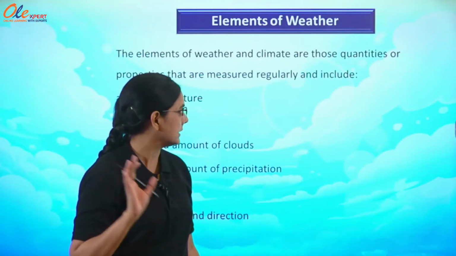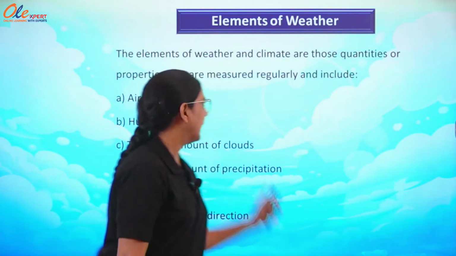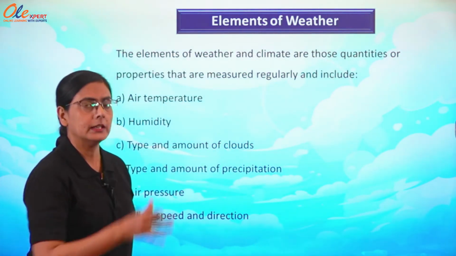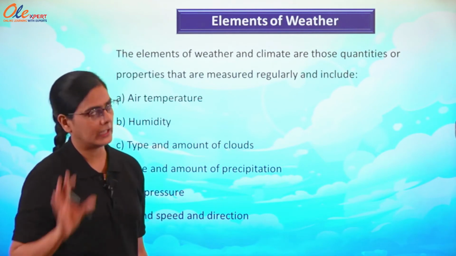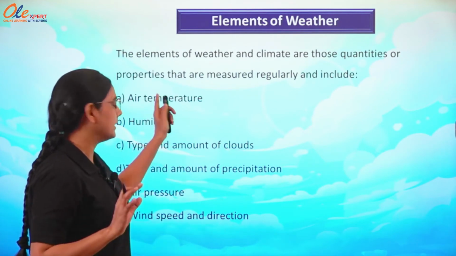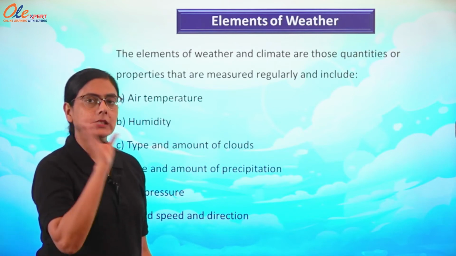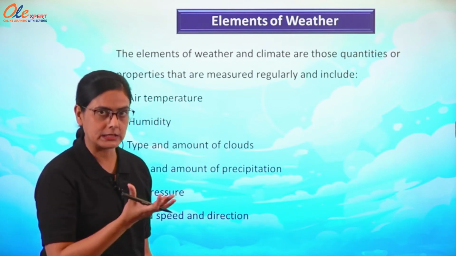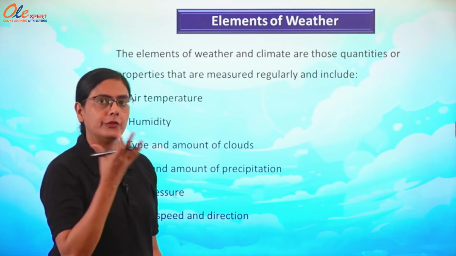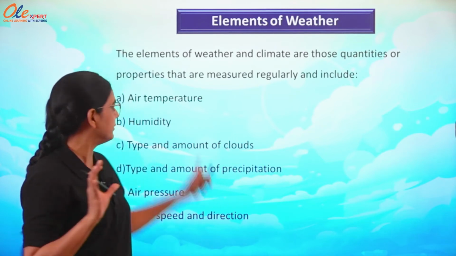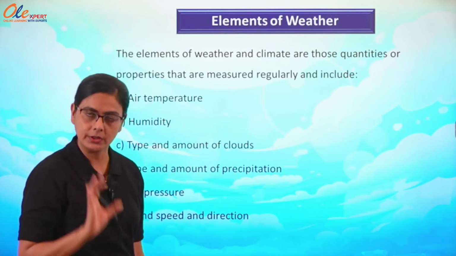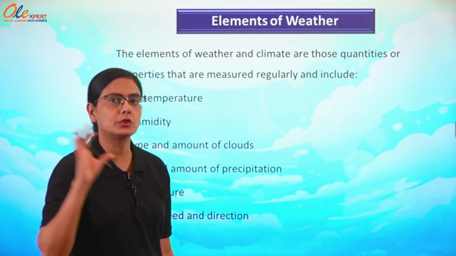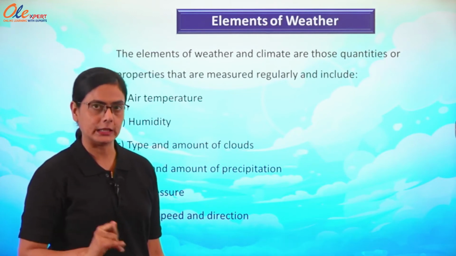Various factors, or various elements we can say, are responsible for weather and climate, and we have seen all these things in the previous lectures, as these are the key elements of weather and climate. Okay. So, we have already started air temperature, meaning the hotness or coolness that depends upon heat, and we have seen various forms of heat as we started this topic.